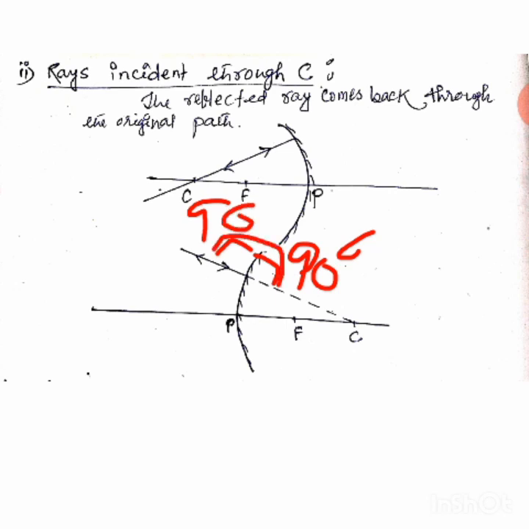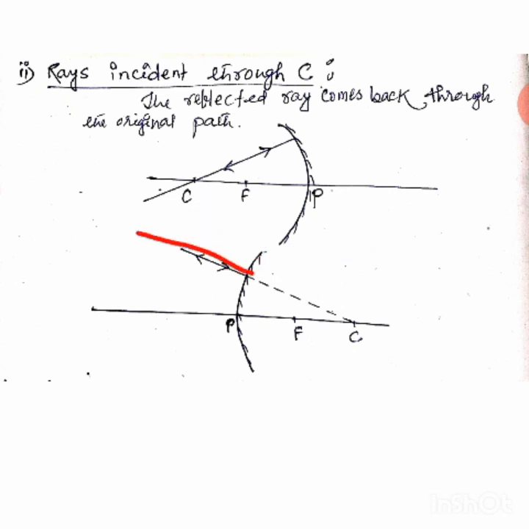So as this angle is 90 degree, this should also be 90 degree. So I can say that the ray is falling normally here also. The ray is falling normally because, listen, it appears to cut the point C. That's why it will reflect through the same line.